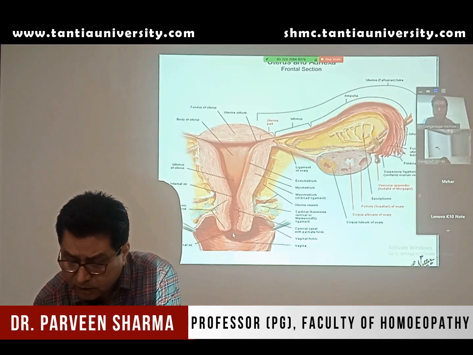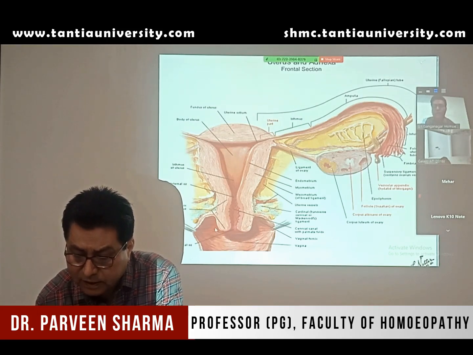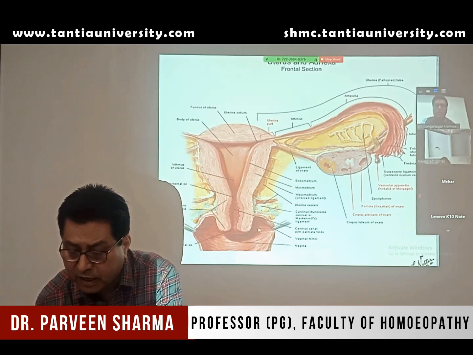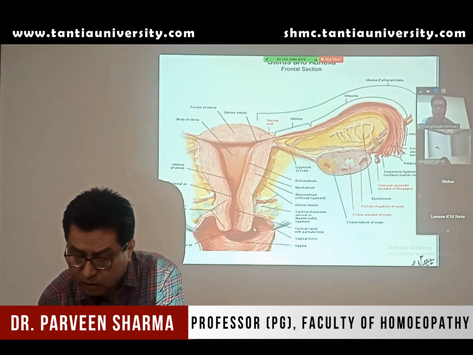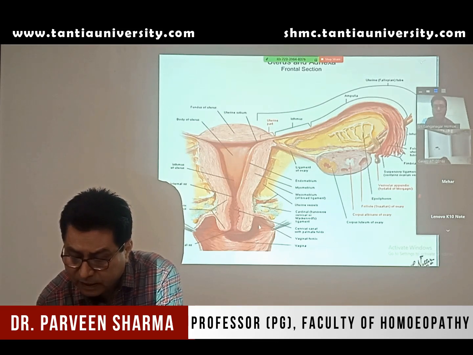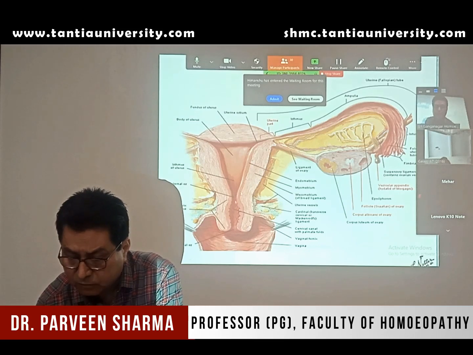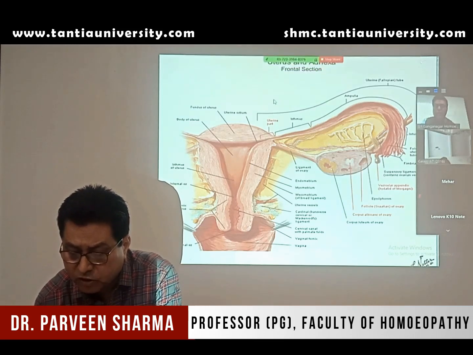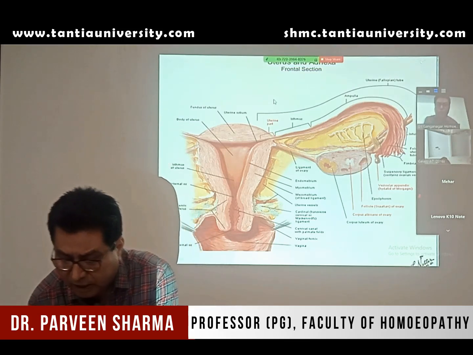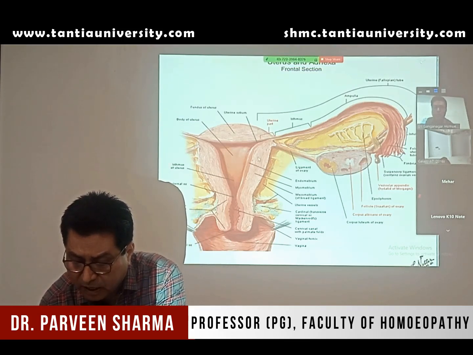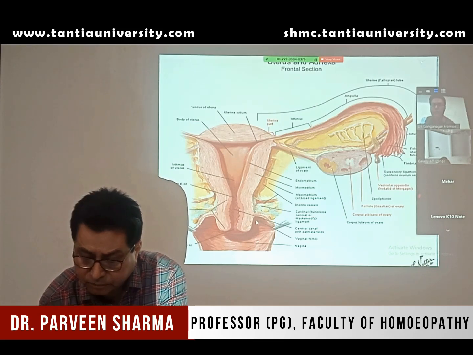Now around this opening of the cervix, you have a very important structure known as the fornices. So you have the anterior fornix, posterior fornix and lateral fornix. The spaces between the vaginal wall and the external os are known as the fornix. So these fornices are again important. If there is any accumulation of fluid which has to be drained out, the incision must be given through this fornix. Okay, so this is the fornix.